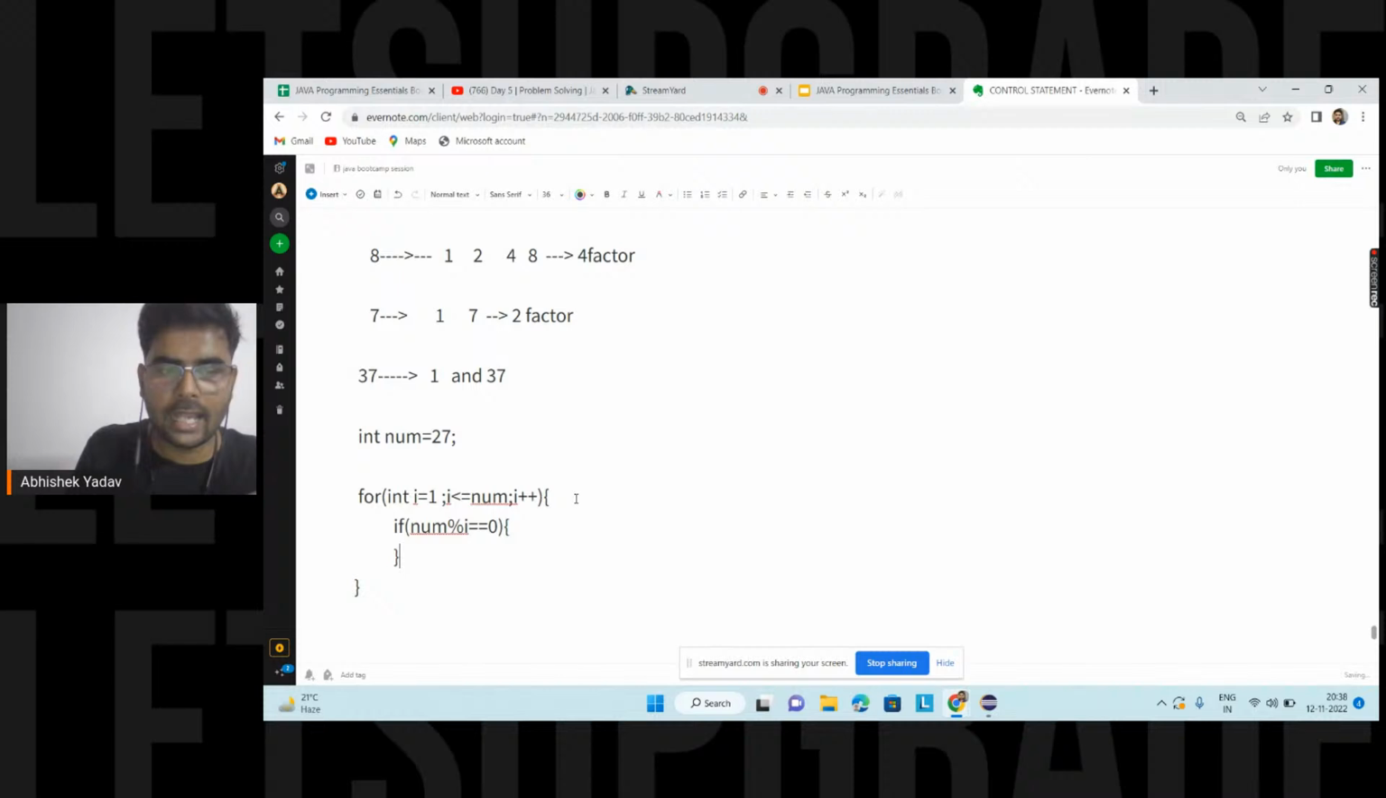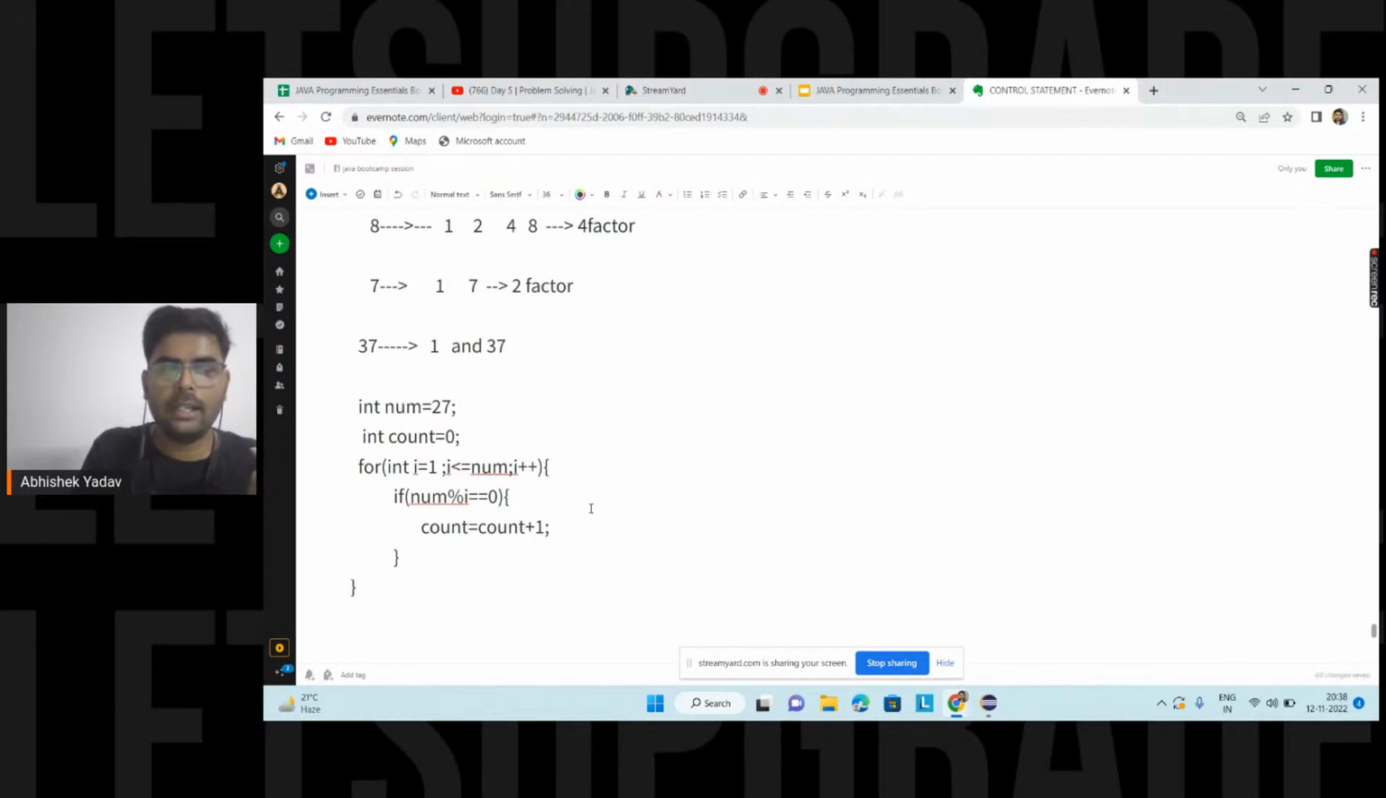So I will take one more variable to store the count, that is int count equal to 0. The moment I get a number that divides num, I will increase my count, that is count is equal to count plus 1. This process will continue with i from 1 till the number. The moment I move out of the loop, I have the total number of factors, stored inside the count variable.